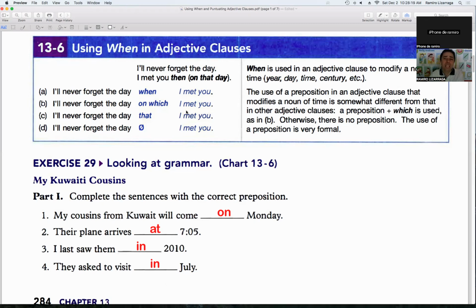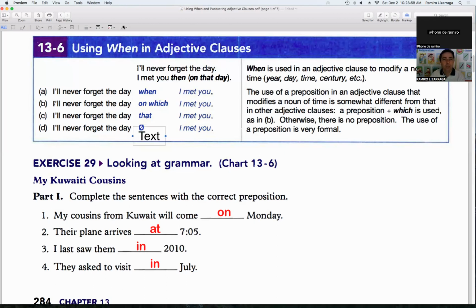But also we can skip the preposition. I'll never forget the day I met you. It is common. Let me tell you, this is really common. If you want, you can use none of these words, and this is very common. I'll never forget the day I met you. But it is also very common to use when. I'll never forget the day when I met you. So these are my favorite expressions.